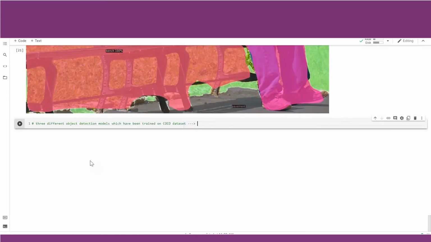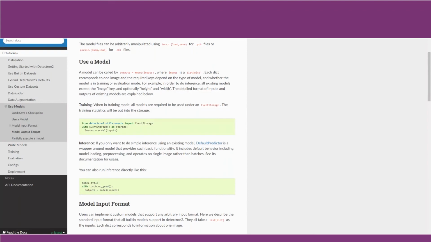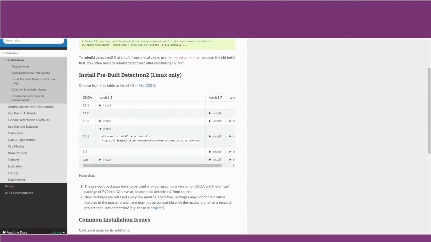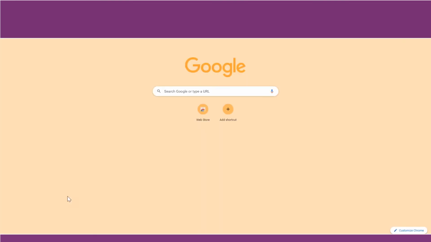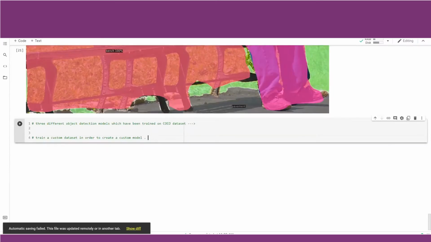If you want to explore more models, I would strongly suggest you go and check out the different models available in the model zoo, and you can check how different models are behaving. Detectron 2 is a good tool to do that very easily and very accurately. Let us now start with the next part, that is creating a custom model.